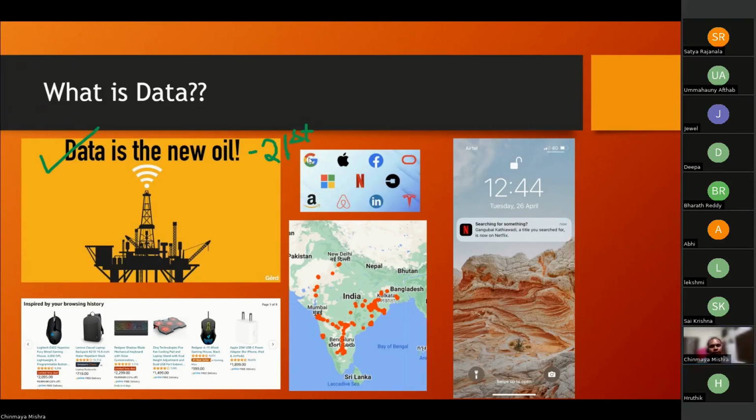And this is not me who is saying this. I think this particular sentence was coined by the Economist magazine. Any guess, guys, why do you think that people or companies, or you might have also heard this, are saying that data is the new oil? What would be the possible reason? Why is data called the new oil? People who joined last week, you can answer, no problem. Why is data called the new oil of the 21st century?